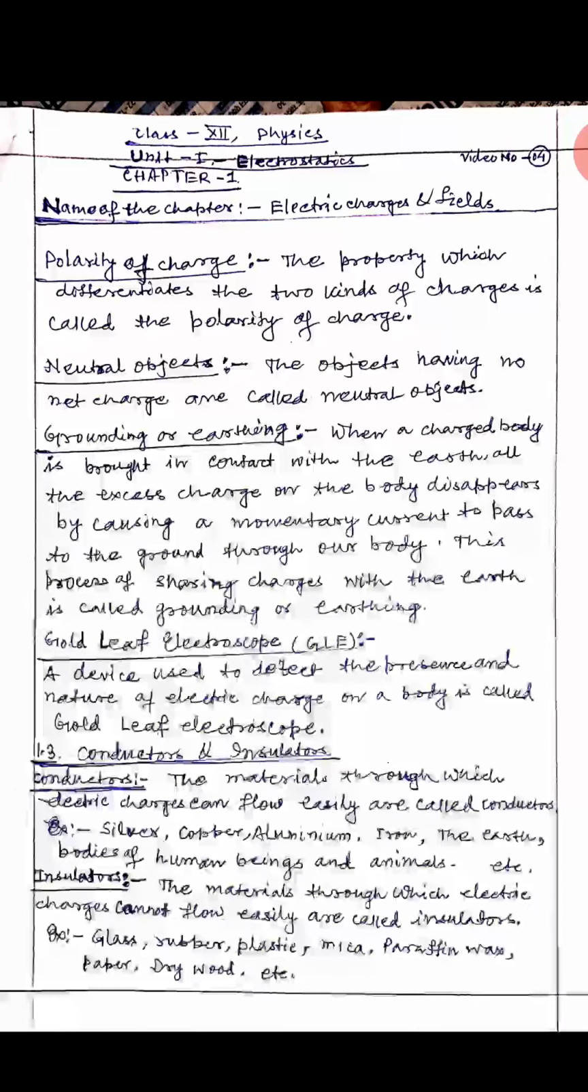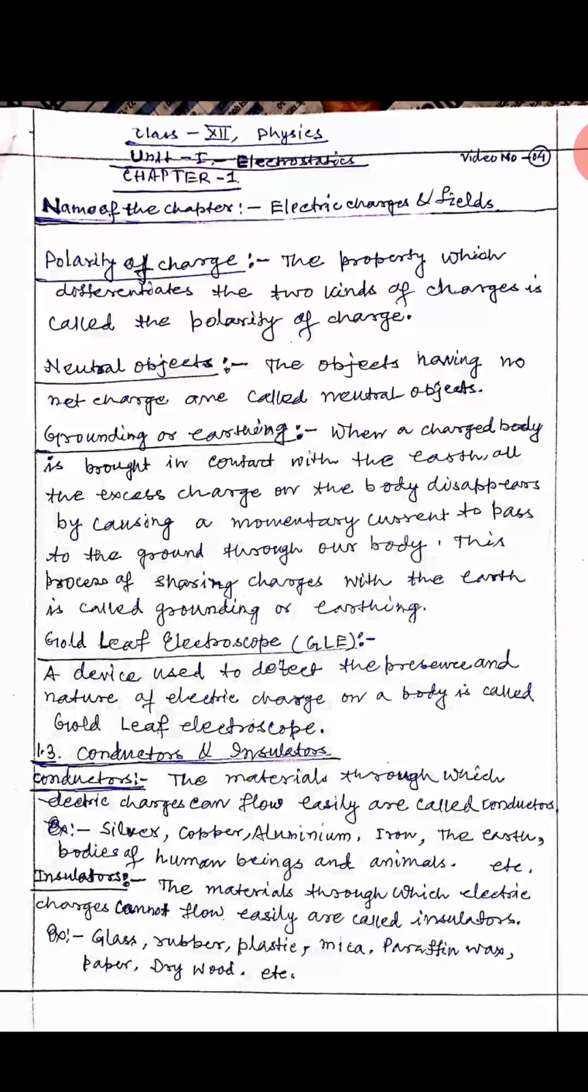What is gold leaf electroscope, GLE? A device used to detect the presence and nature of electric charge on a body is called gold leaf electroscope. It is a device used for detecting an electric charge and identifying its polarity.